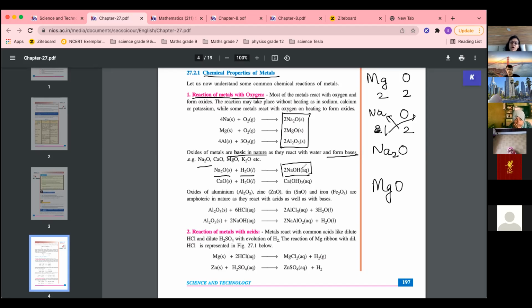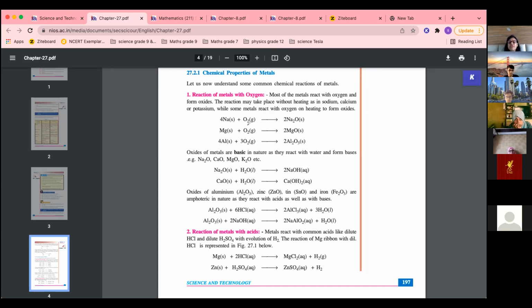Which is sodium hydroxide. Here it is calcium hydroxide. Aluminium oxide, when it reacts with acid, it will form... let us first explain till here. Metals react with oxygen to form metal oxide. These metal oxides are basic in nature because when they react with water, they will form bases.